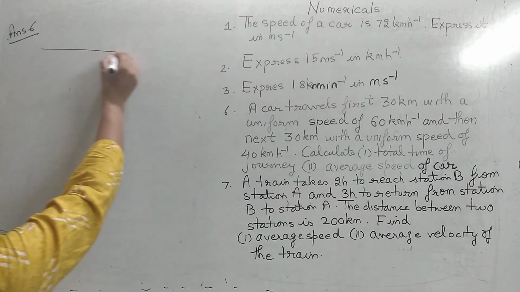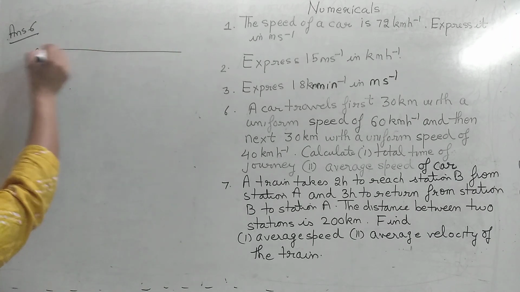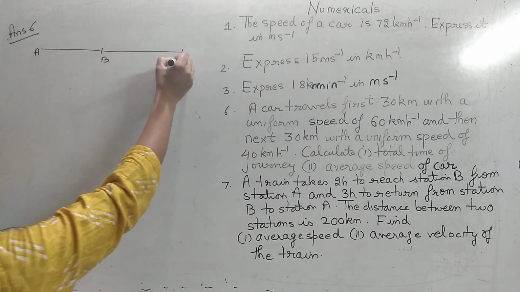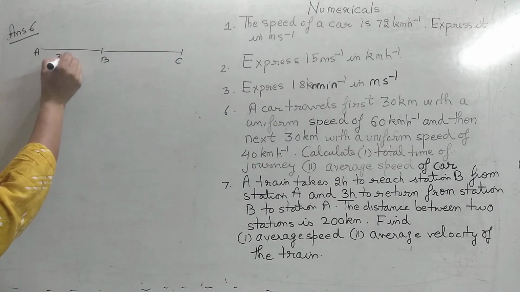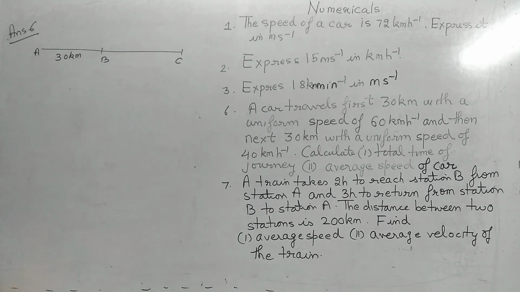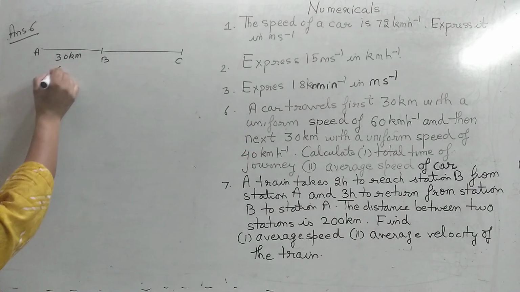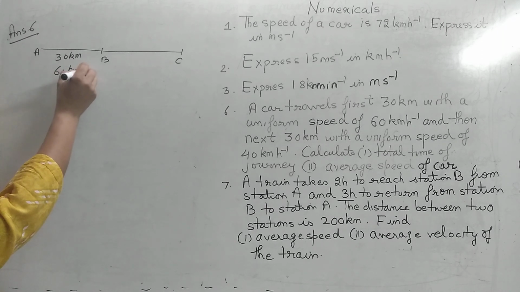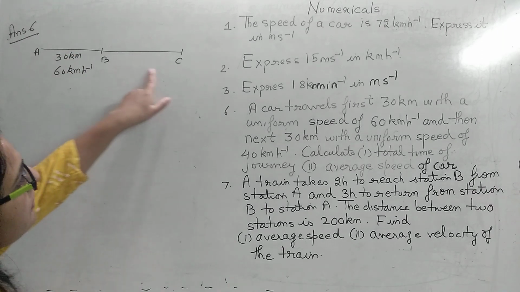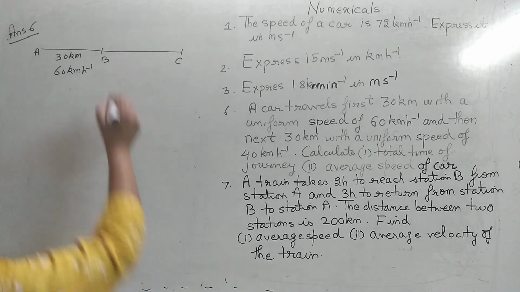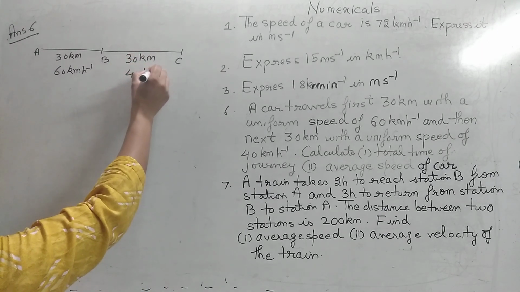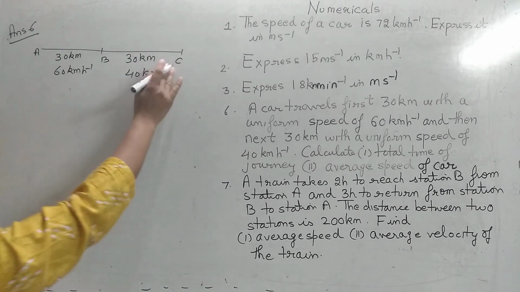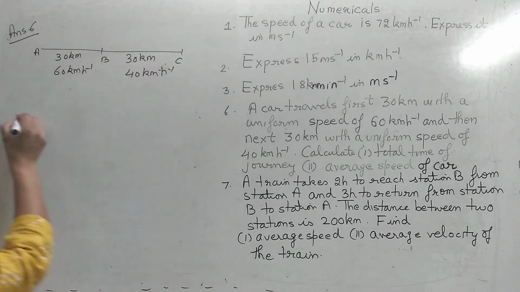So what is given here? Let us suppose the car has moved like this. First of all, the car has traveled 30 kilometer with the speed of 60 kilometer per hour, and then it traveled the next distance of 30 kilometer at a speed of 40 kilometer per hour.